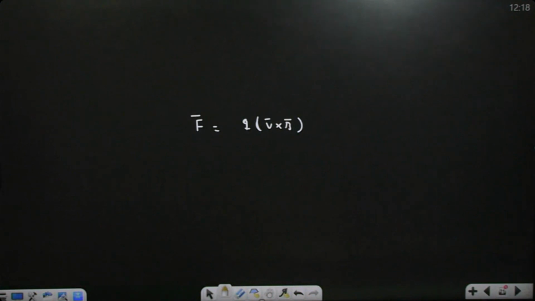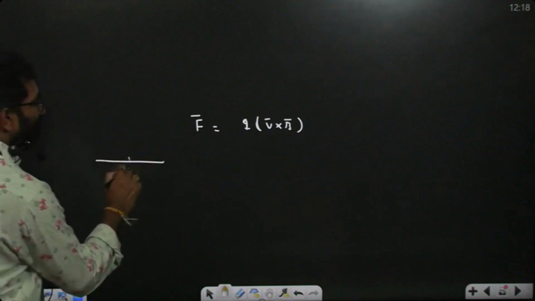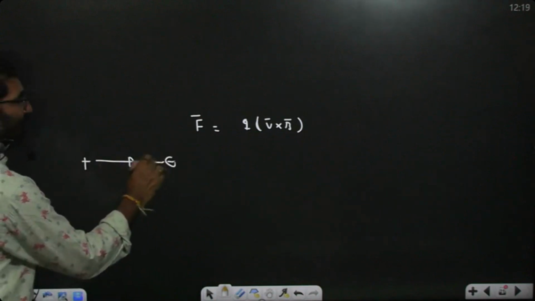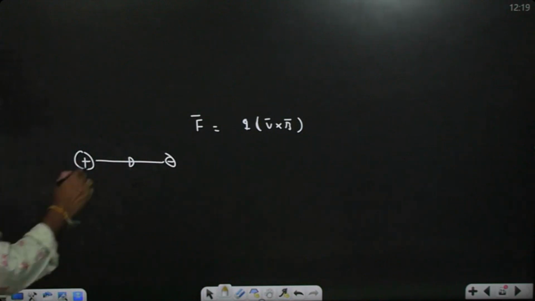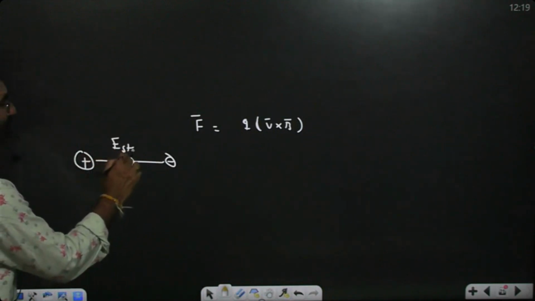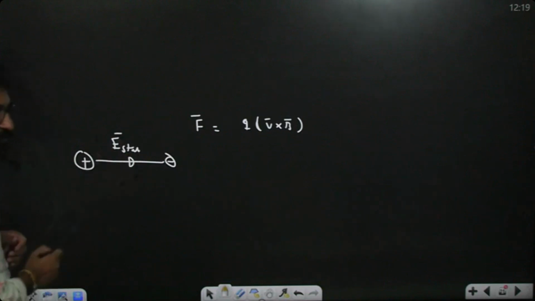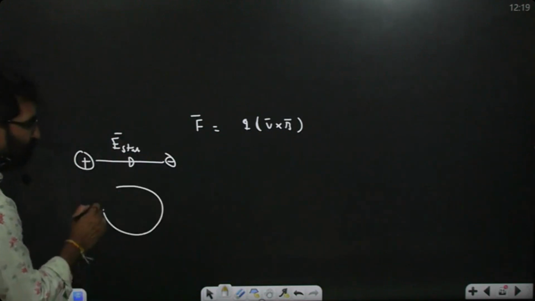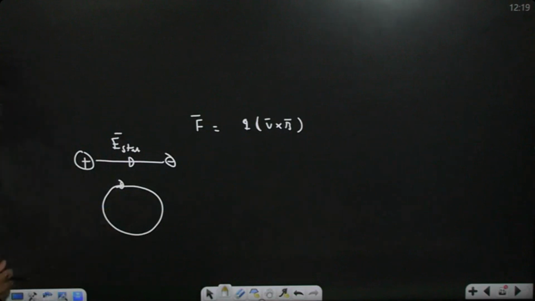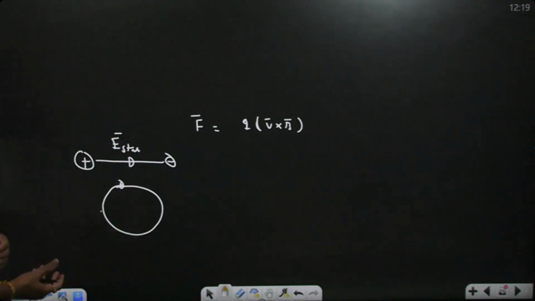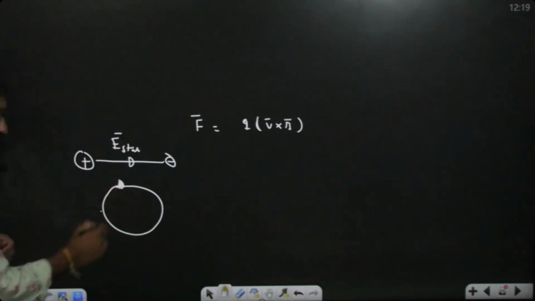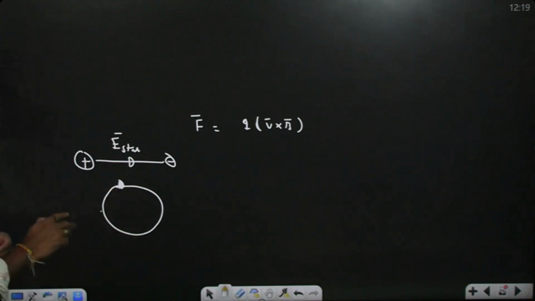But whenever a magnetic field is created, magnetic field lines are closed loops, not open loops. If I am taking an electrostatic field, it will start from a positive charge and end on a negative charge. There is no closed loop formation. So an electrostatic field has discontinuous field lines. Magnetic field lines are continuous field lines. The starting point and ending point we are not able to say. Where is it starting? Here or here? Or here? We are not able to say where the starting point and ending point are. So magnetic field lines are closed loop lines.